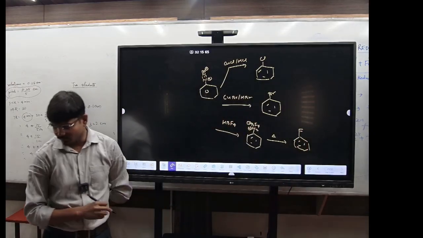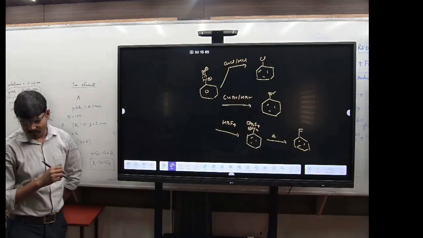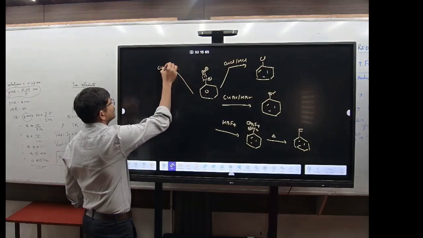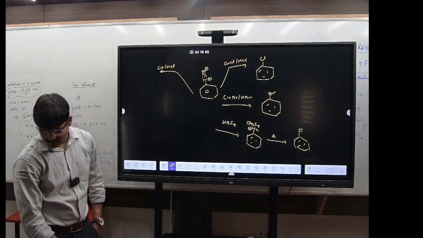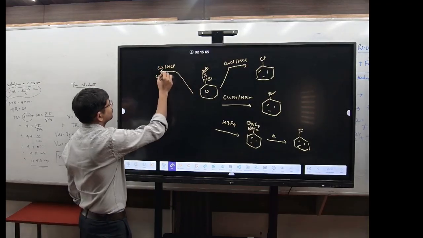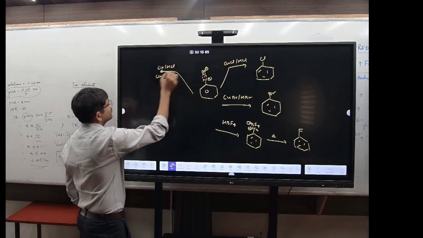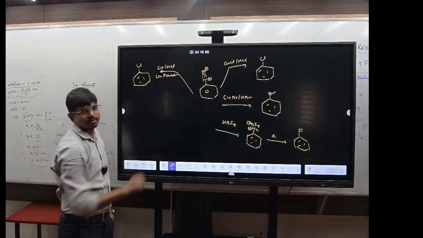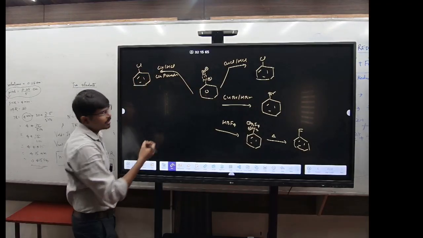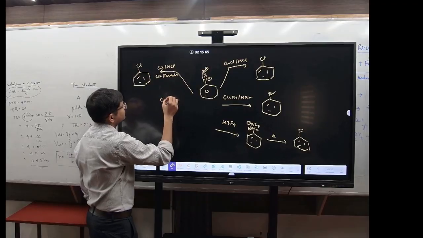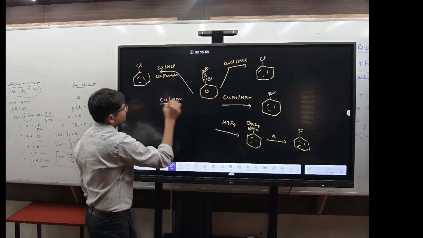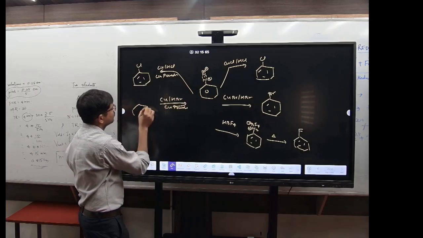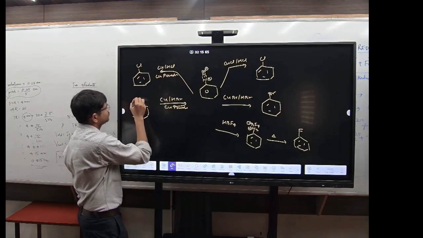Got it? This will form fluorobenzene. Now look, again you have CuCl and copper powder. It will form chlorobenzene. Got it? If you have CuBr and copper powder, then it will form bromobenzene.